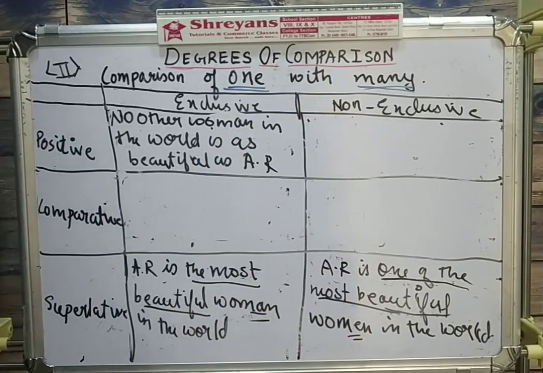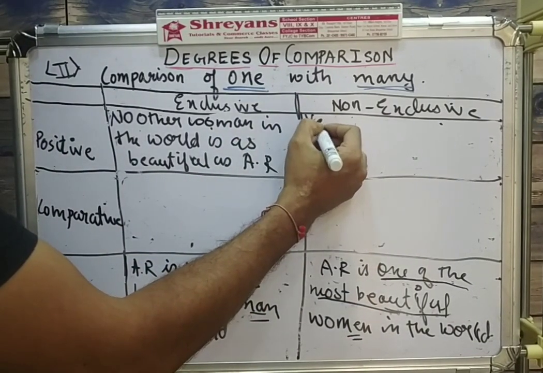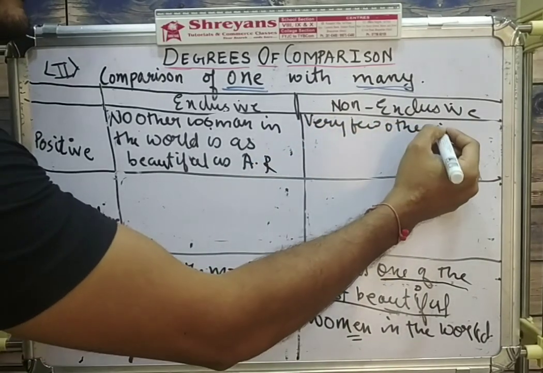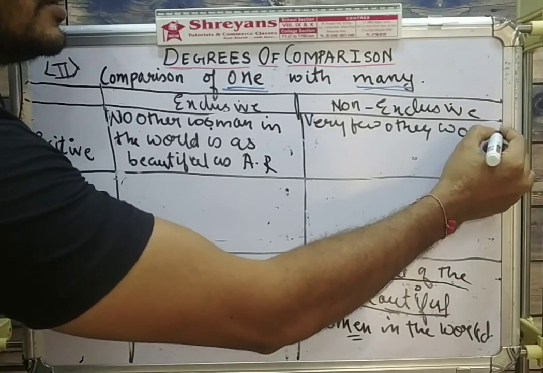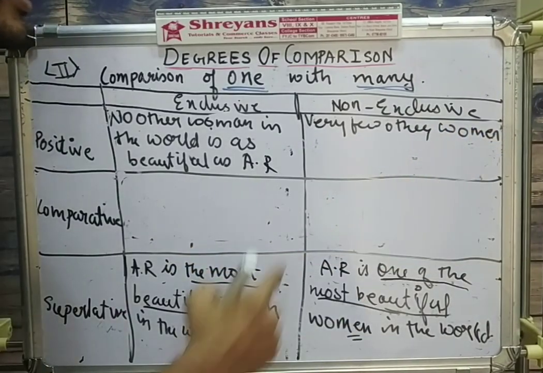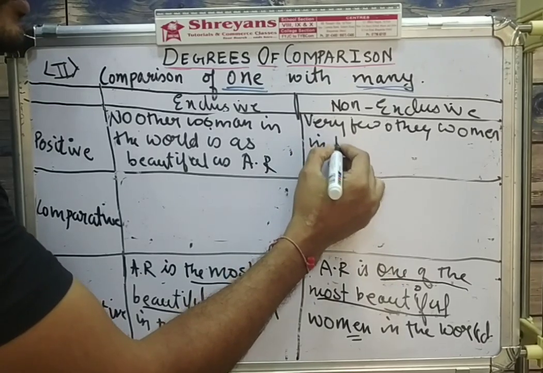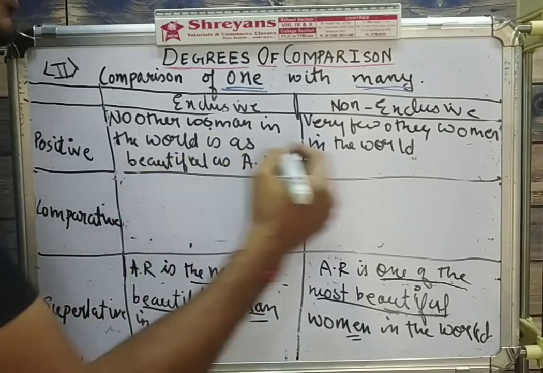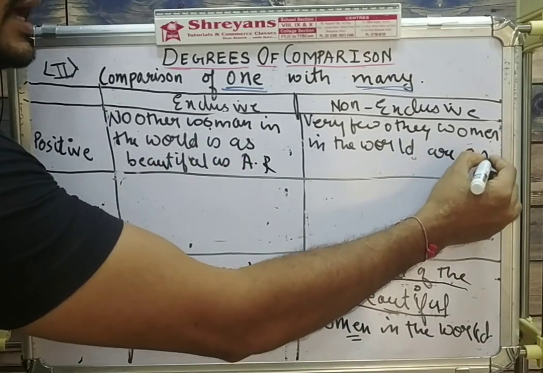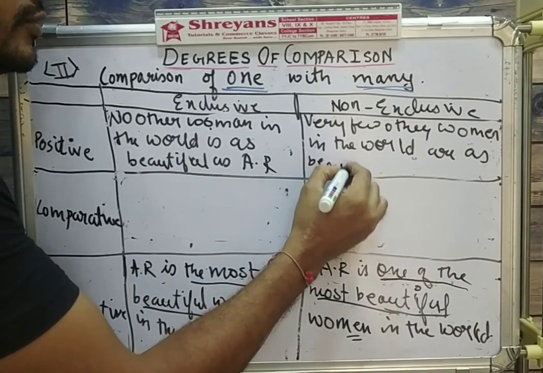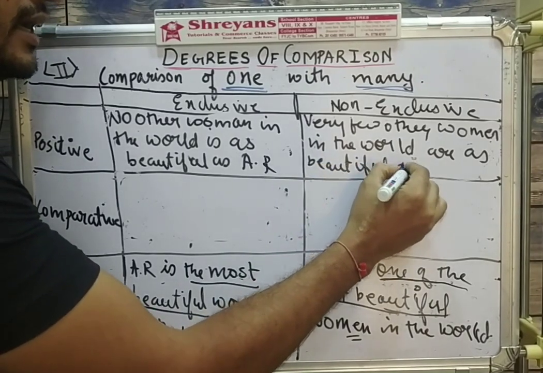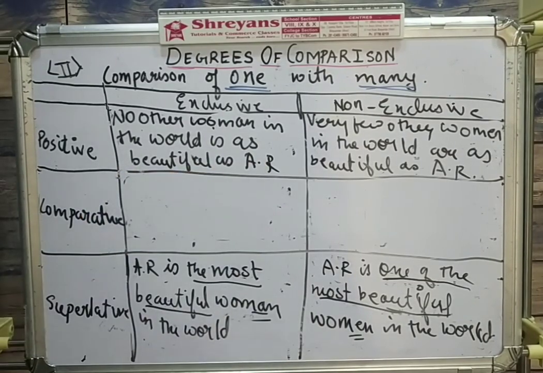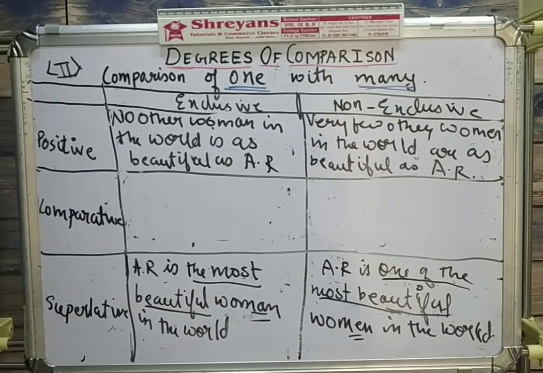Let's make the positive of the non-exclusive one. I will start with very few other, or simply few other. So very few other. No other woman. Very few other women. Don't forget. So very few other women in the world. No other woman is. Very few other women are as beautiful as Aishwarya Rai. So no other woman in the world is as beautiful as Aishwarya Rai. Very few other women in the world are as beautiful as Aishwarya Rai.